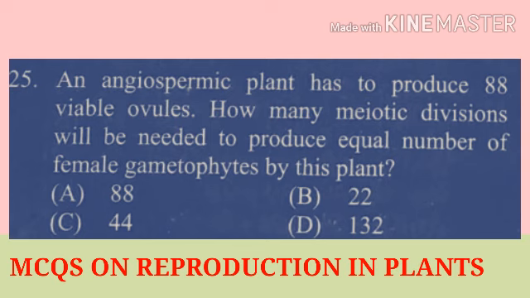Ovules are the female part. That is, for production of 88 viable ovules, 88 meiotic divisions are required. The answer is option A, that is 88.